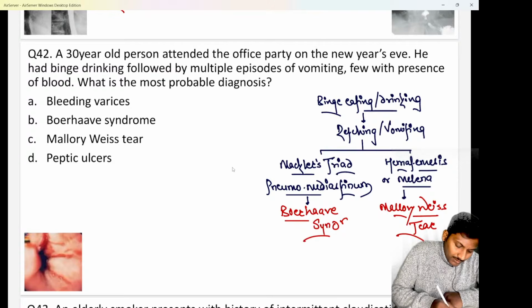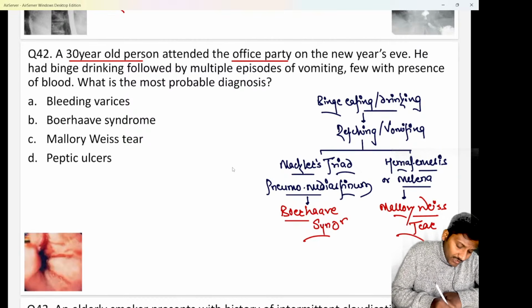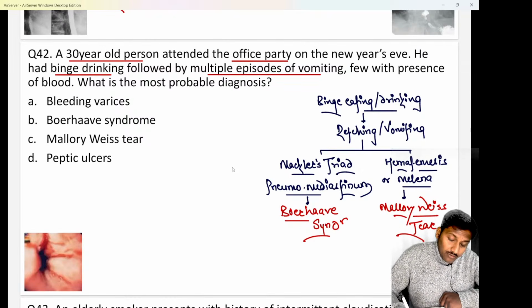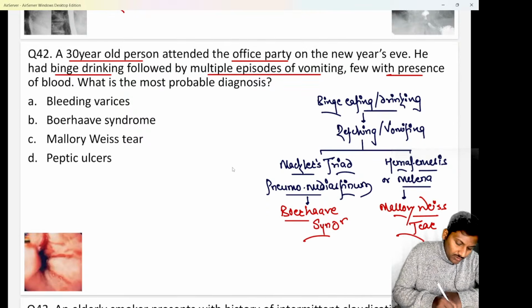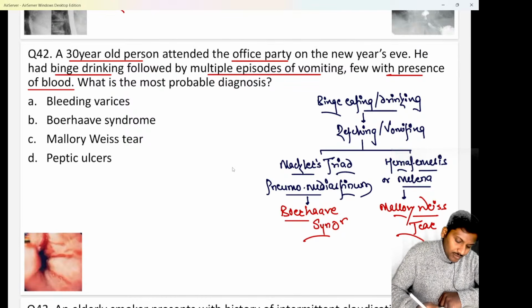Here we have a 30-year-old person who attended the office party on New Year's Eve and had a binge drinking episode, followed by multiple episodes of vomiting, and a few vomiting episodes with presence of blood. Whenever a patient vomits blood, we call it hematemesis, and hematemesis is a feature of upper gastrointestinal bleeding. They are asking you the most probable diagnosis.